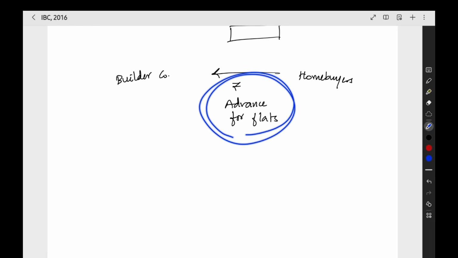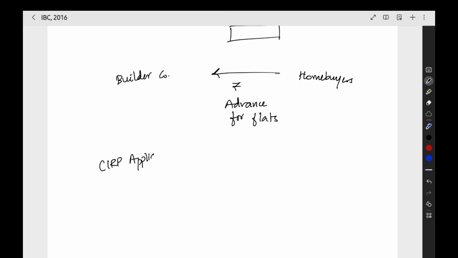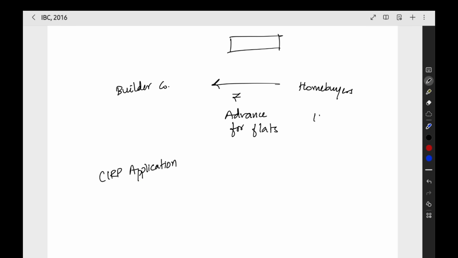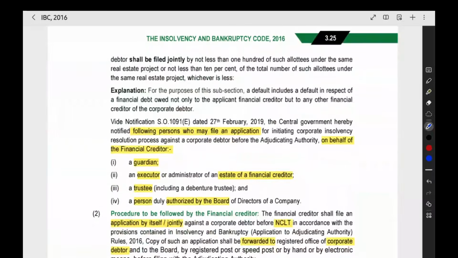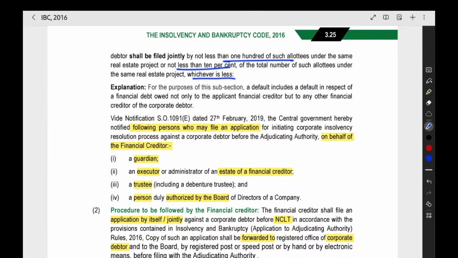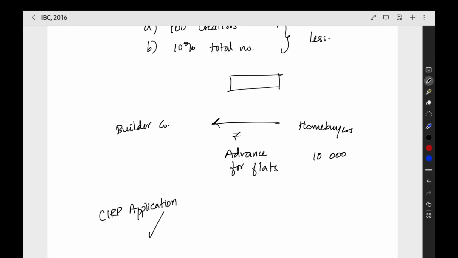When you have these kinds of allegations, the home buyers want to get their money back. Now they will initiate a CIRP application, so that they can recover the money, the assets can be sold, and they will get the liquidation amount. Like that, they are trying to start the CIRP by making an application. How many home buyers should come? Like this, we may have 10,000 home buyers, many people who have given advance for flats to a builder company. So what is the minimum number of home buyers who should come forward to make an application so that we can start a CIRP? Here also they have given 100 or 10%, whichever is less. The same thing is given here.